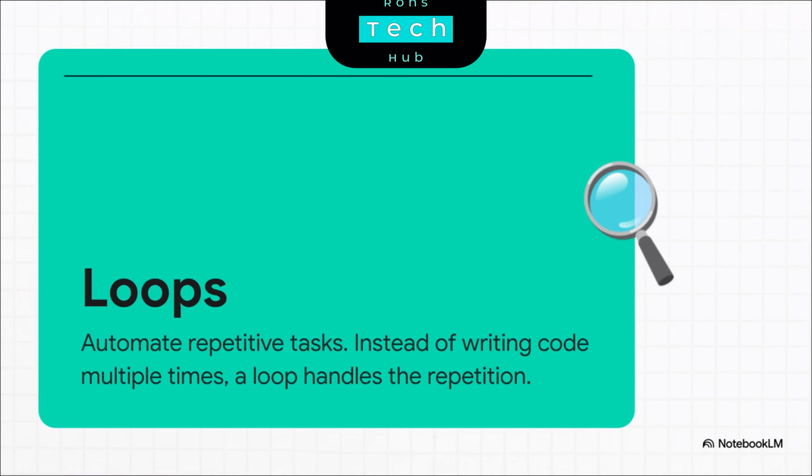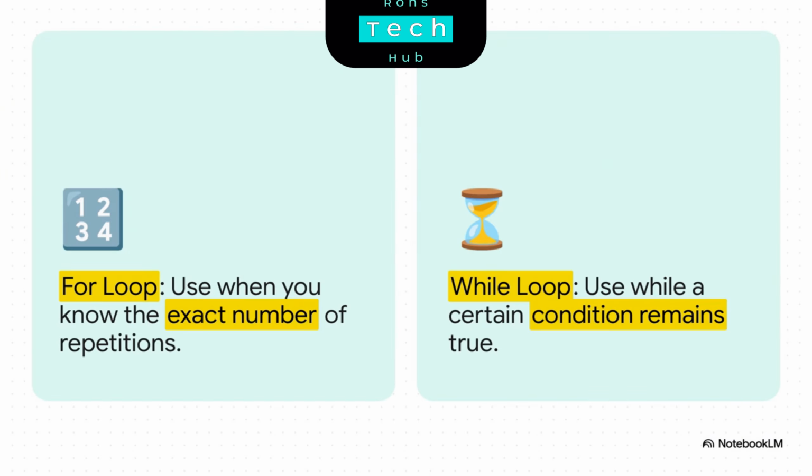This one idea saves an unbelievable amount of time, it prevents silly mistakes, and it lets your programs work on a massive scale. Now, you're mostly going to run into two main types or flavors of loops. First, you've got a for loop. This is for when you know exactly how many times you need to do something. Think, polish all 10 spoons in this drawer. Then you have a while loop. This one keeps going as long as a certain condition is true. Think, stir this sauce until it's thick. See the difference? Both automate, they just give you different kinds of control.